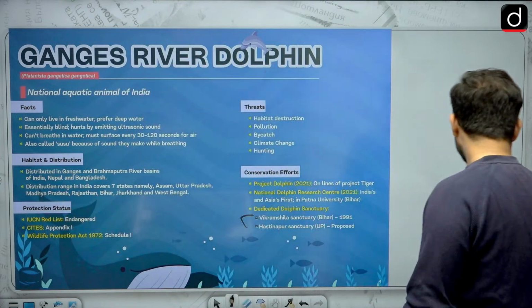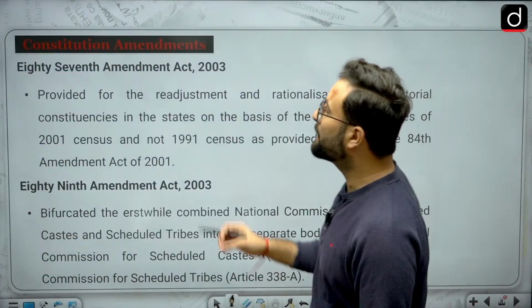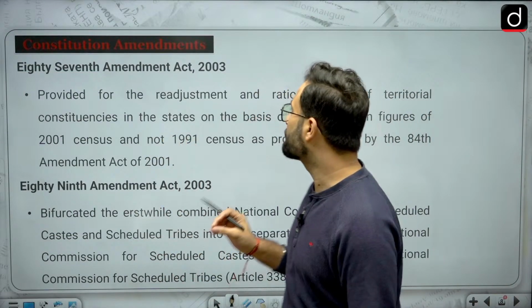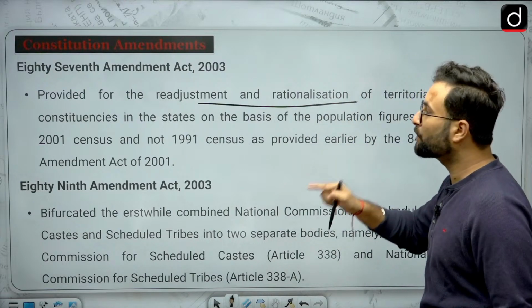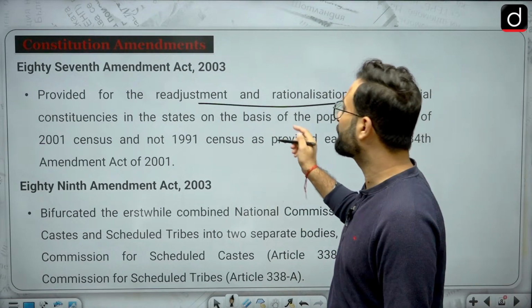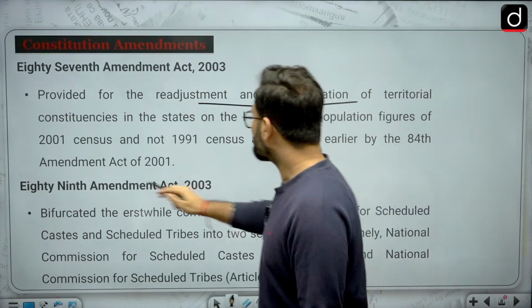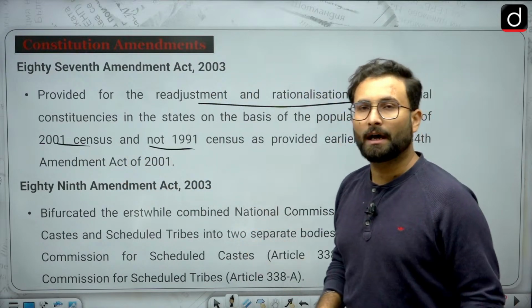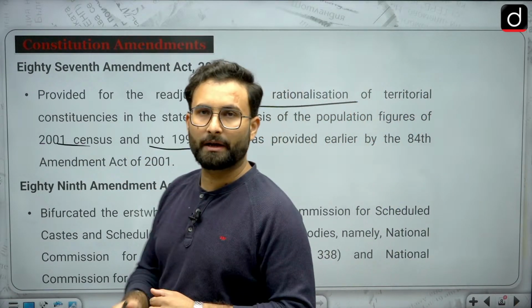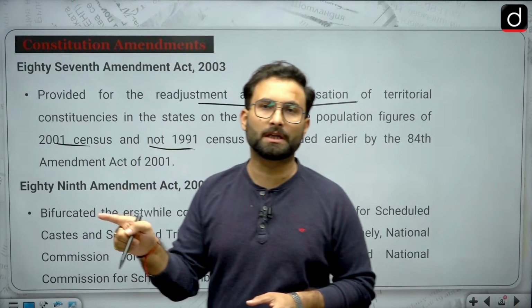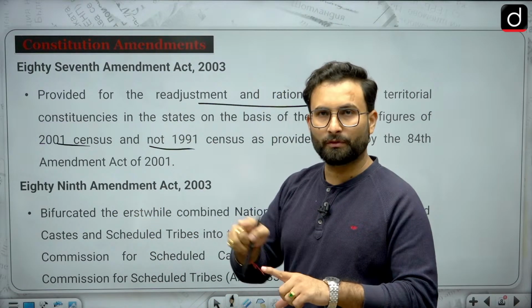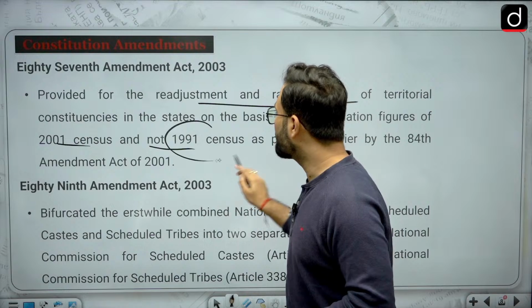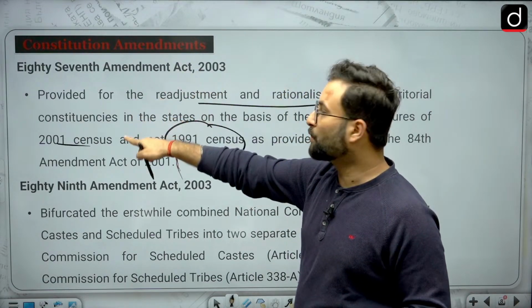Okay, now let's move further and concentrate on the 87th Amendment Act 2003. Now, it has provided for the readjustment and the rationalization of the territorial constituencies in the state on the basis of the 2001 census, okay, and not 1991. Earlier, when we talked about the previous amendments and delimitation, we saw that they put the readjustment of the constituencies on the basis of the 1991 census. That has been changed to the 2001 census.